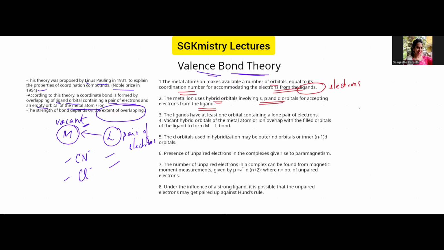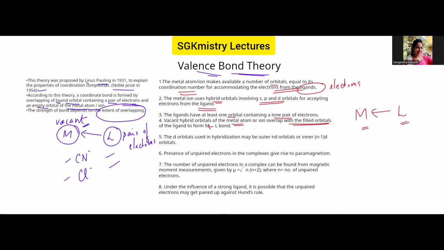The ligands should have at least one orbital which contains a lone pair of electrons. Only then do we call them ligands, right? The vacant orbital of the metal and the ligand orbital, which already has a pair of electrons, both overlap with one another to form the metal-ligand bond. We always represent it this way because the electrons are used from the ligand to form the bond with the metal. It's not just a covalent bond, it's a coordinate bond.